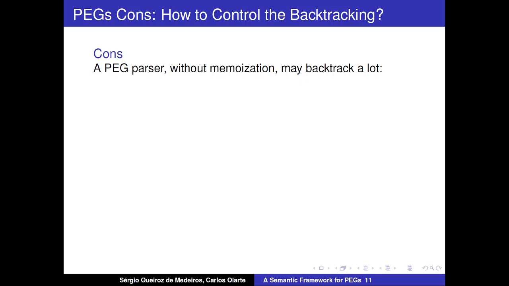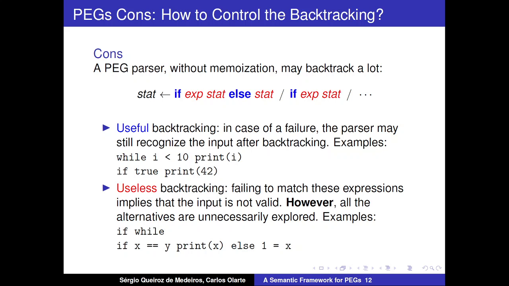Another negative aspect of PEGs is the backtracking. Although PEGs have local backtracking, you can have some inputs where the parser needs to backtrack a lot. We'll see now an example of a PEG where we highlighted in blue expressions associated with useful backtracking, and the expressions highlighted in red are associated with useless backtracking.